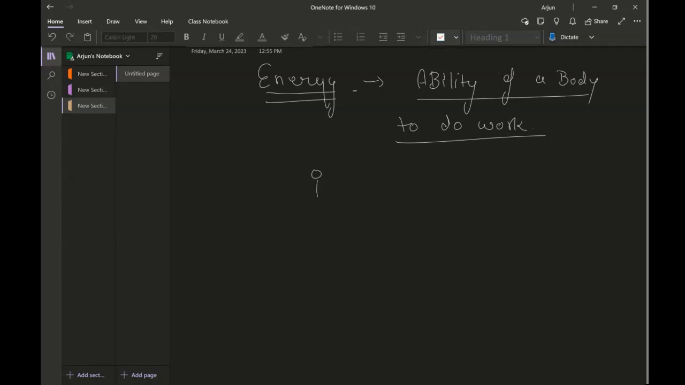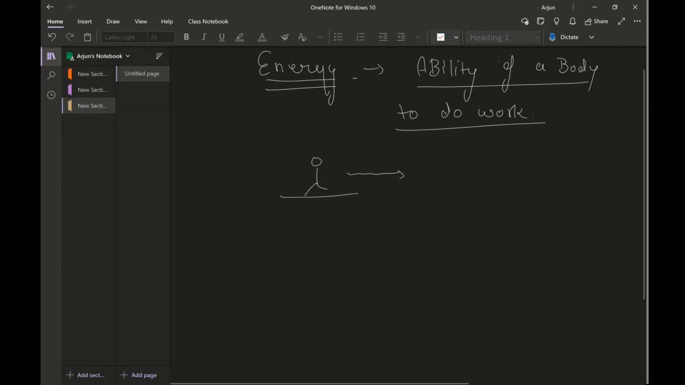Now, the simplest example of this is that we human beings eat some food, and thus we are able to do work. We are able to run, we are able to walk, and we are able to lift something. That's because we consume something. Food goes in our body, and because of that, energy is produced. And then by walking and running, we consume that energy.